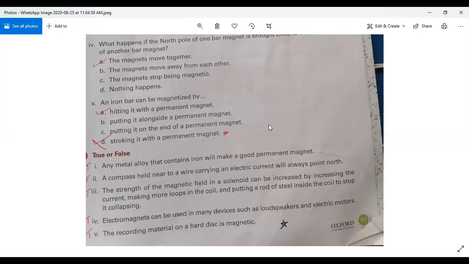In class 7 you have to write all the answers of your exercise in your copy. But today your homework is the three long questions of chapter number 3, which you have to do in your registers. And I hope you underlined all these MCQs and true false in your book.